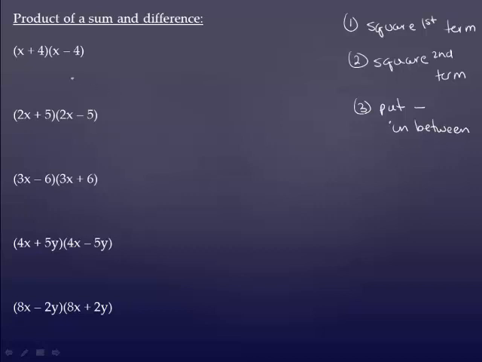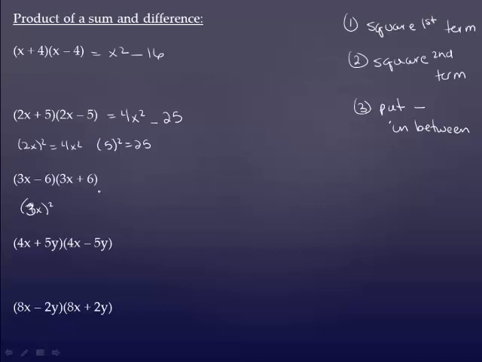Okay, so x squared and 4 squared is 16. 2x squared will be 4x squared, and then 5 squared is 25. And it doesn't matter if the plus comes in the first parentheses or in the second parentheses, that doesn't matter.